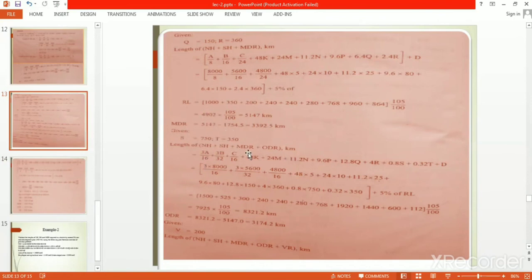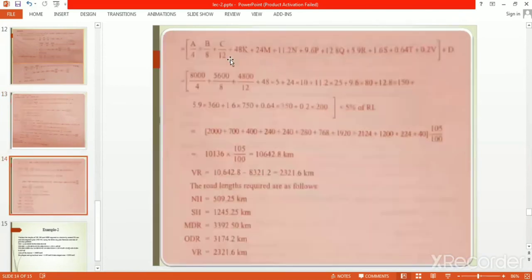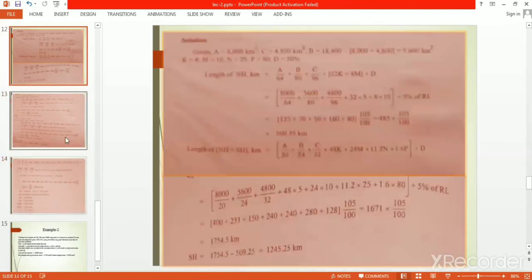And then national highway, state highway, major district road, other district road, you easily calculate that one. And then we have village road. So all calculation is done here. So total road length is national highway this one, state highway this one, major district road this one, other district road this. You can practice this problem yourself and check the result, whether this calculation is okay or not. Check this result. It can benefit you very much.